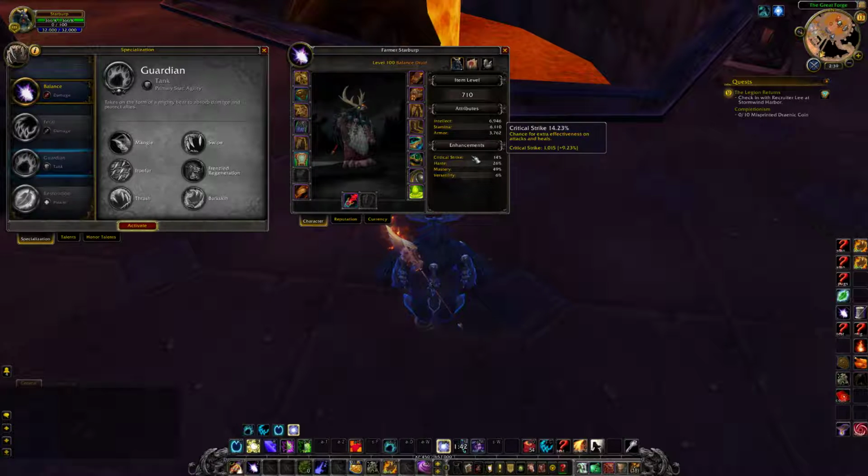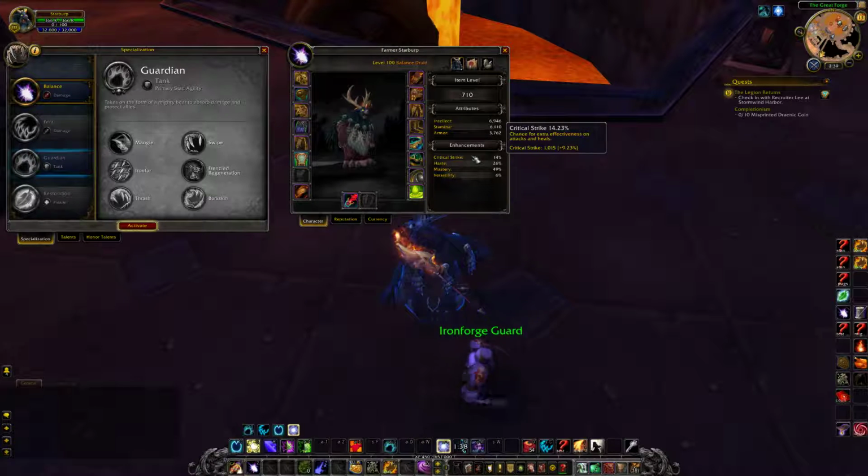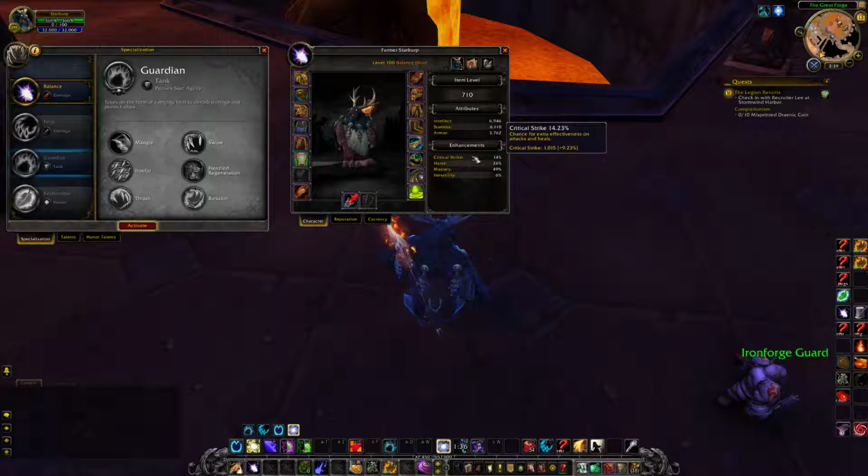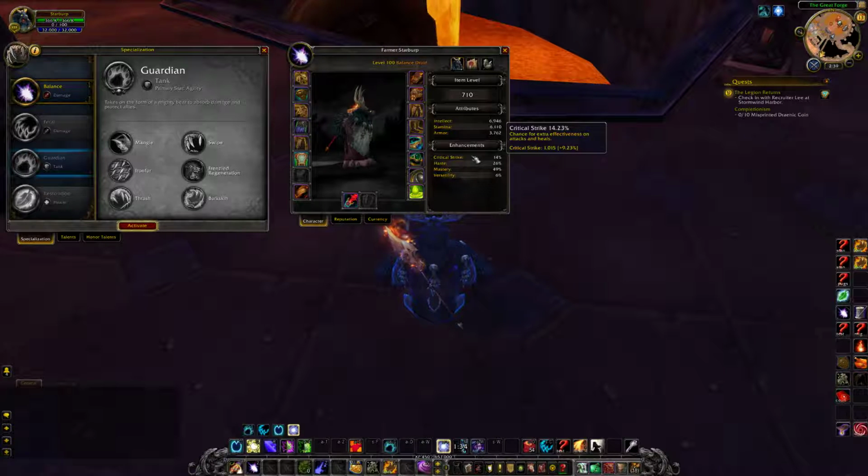So that's your chance to do double damage, your chance to do double healing. Now certain classes have something called critical strike effectiveness, and that's different. It's not increasing your chance to critical strike. That's what critical strike rating does on your gear. But what it does is it increases how powerful your crit is.